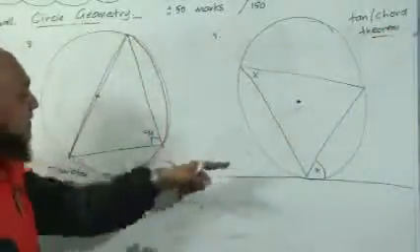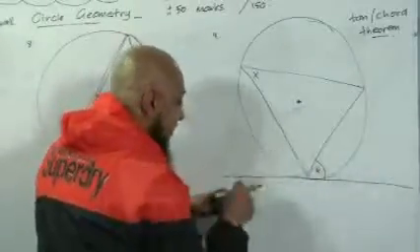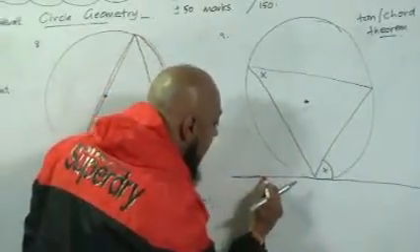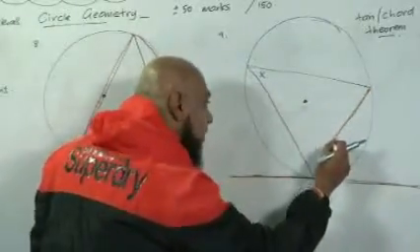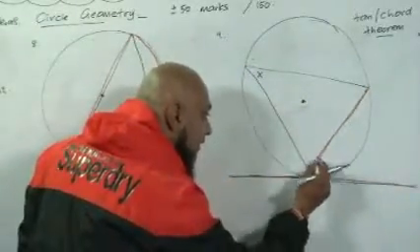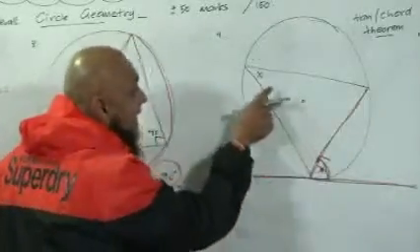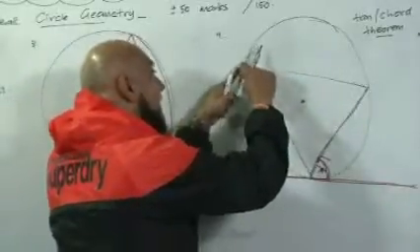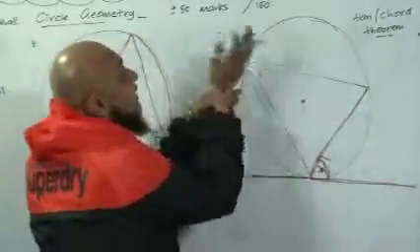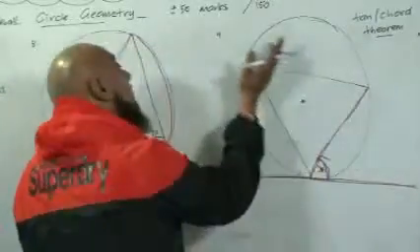That the angle between a tangent and a chord is equal to the angle subtended at the circumference in the alternate segment. So this would be the first segment here, this would be in the alternate segment.